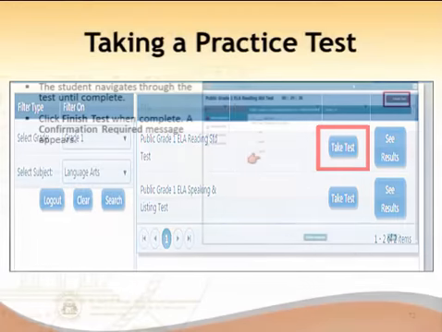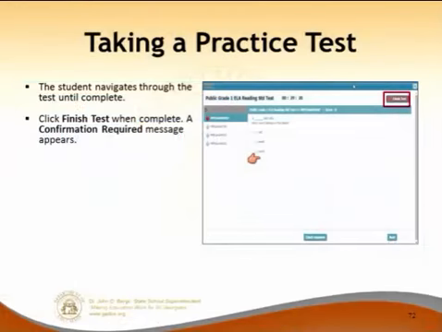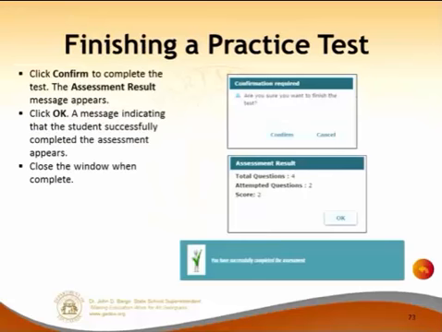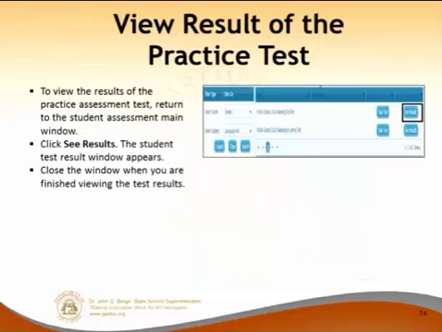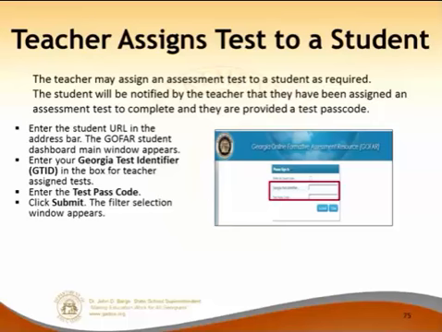Once they've done that, they'll go through and take the test. Again, we've already seen this with the teacher preview of the student test, so nothing's changed there. Once they've completed the test, everything comes up, same screens, and then they can see their results. And that would be it for a practice test.